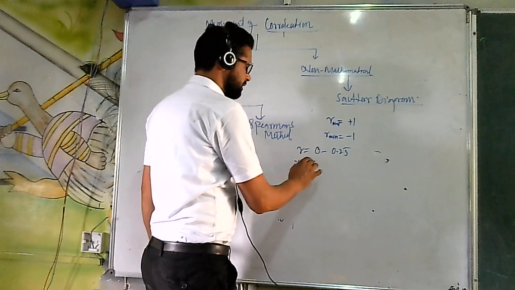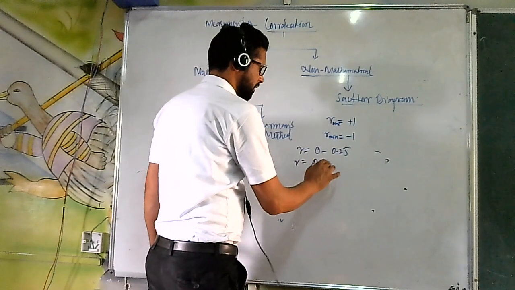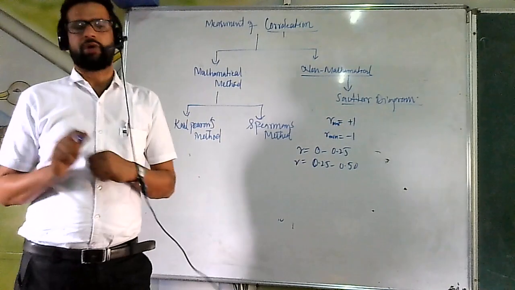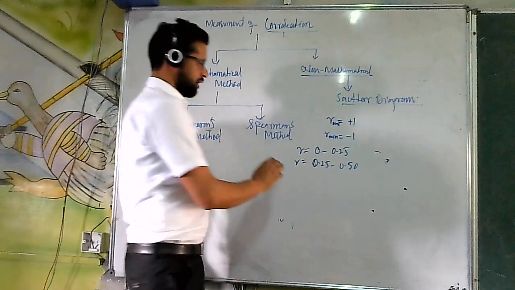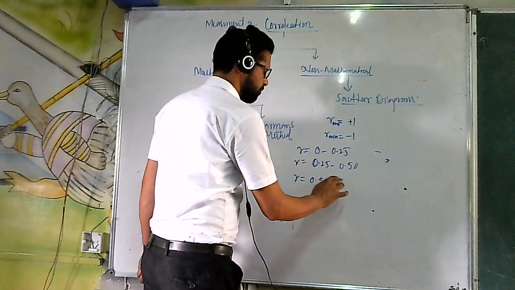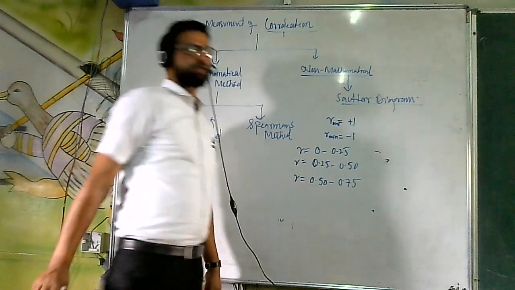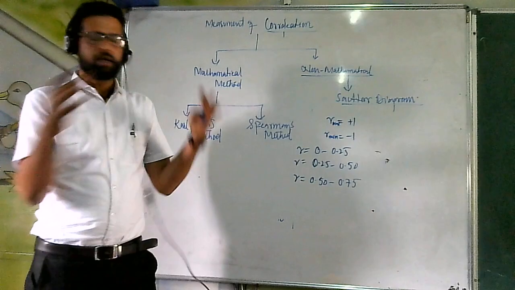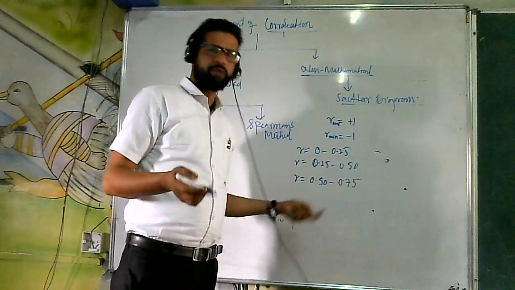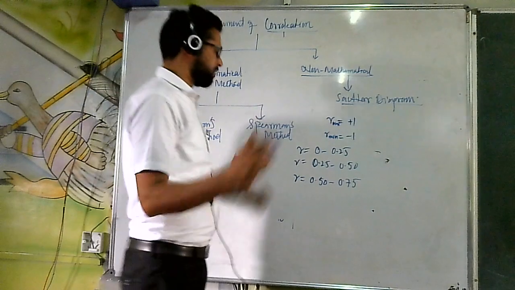If r comes from 0.25 to 0.50, it is known as medium correlation. If r comes from 0.50 to 0.75, it is known as high correlation, so there is a high correlation between two or more variables.